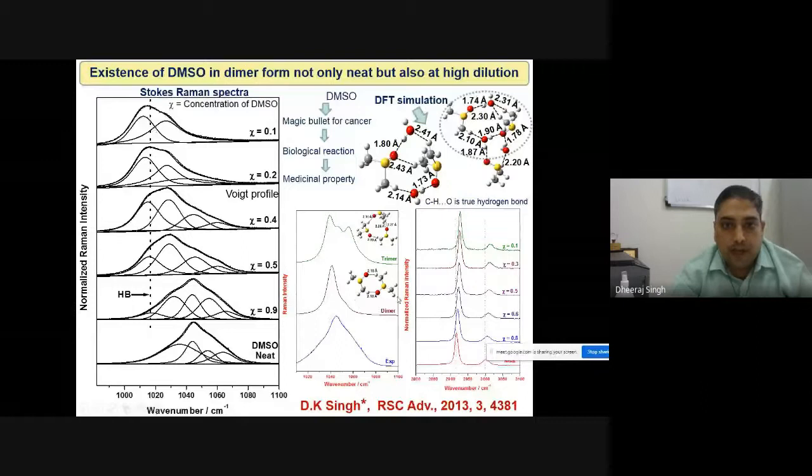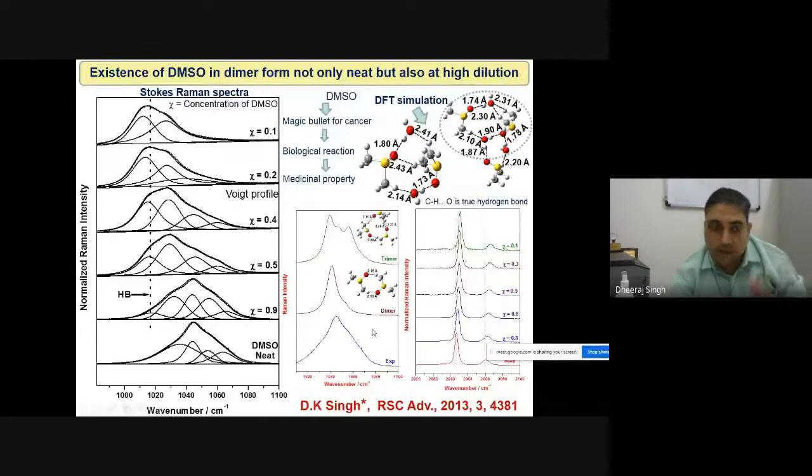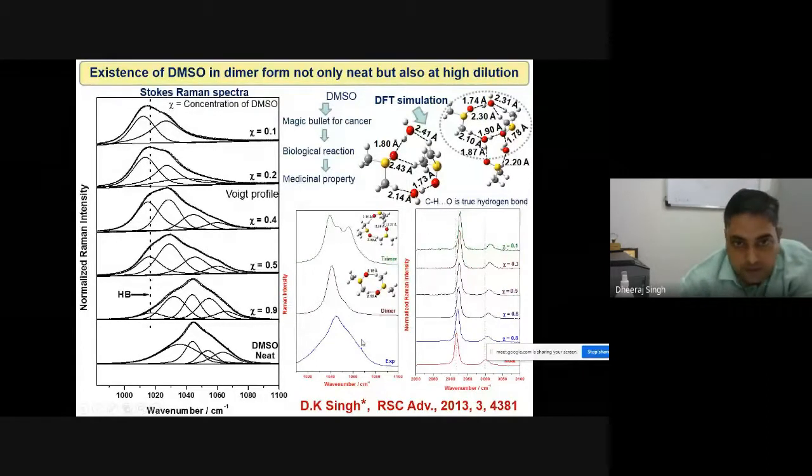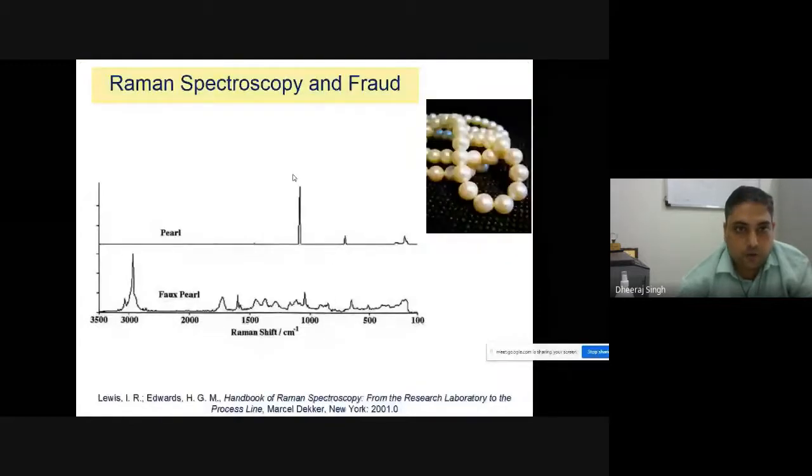So we proved that in pure form, comparing experimental and theoretical results during my PhD days, I found that there was a direct connection between these theoretical trimer structures and the experimental findings. From the experimental and theoretical data, we can conclude it is in trimer form in the pure case. And in high dilution, the dimeric or trimeric nature breaks and hydrogen bond formation takes place. So you can understand this type of structure-property relationship using Raman spectroscopy.